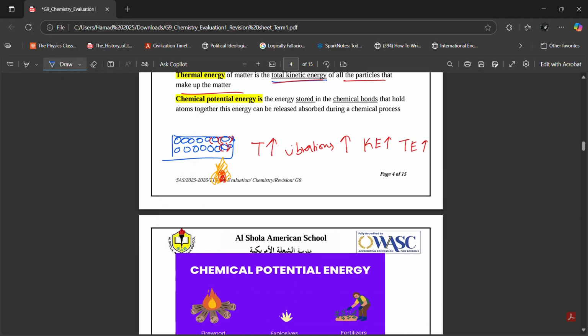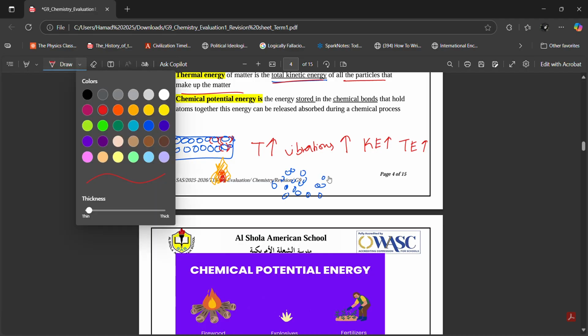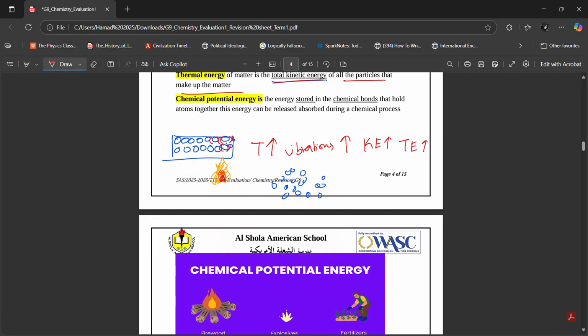Ibrahim, the same thing goes in water. In water, you have particles that are close, but they're not as close as in solids. So here, when you increase the temperature, the particles begin to move around faster. In a solid, the particles can't move around, they can only vibrate. But in liquids and gases, the particles begin to move around faster. They start jumping around faster. And the same thing happens. When they move around faster, they have more kinetic energy. If they have more kinetic energy, they have more thermal energy.